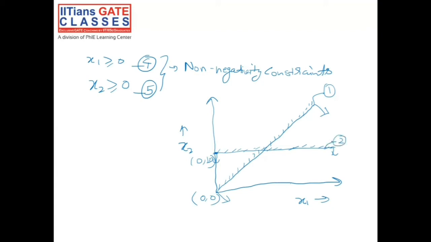Now comes constraint number 3, which was x1 is less than or equal to 20. How will you plot this? It would be a straight line parallel to the x2 axis.